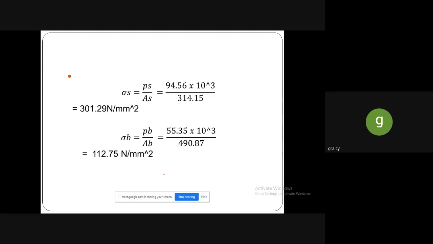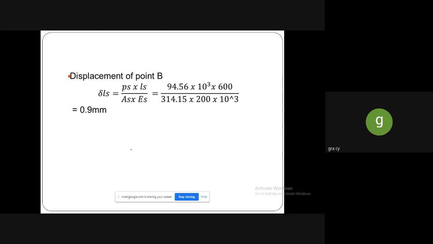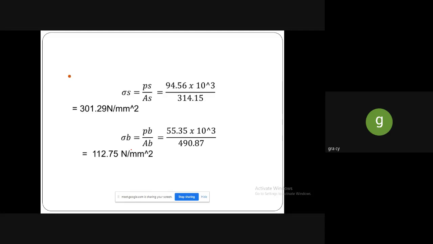After finding the load in steel and the load in brass, we have to find out the stress in steel and the stress in brass. Stress in steel is the load in steel divided by the area of the steel. After substituting these values, you will get 301.29 Newton per mm square as the stress in steel, and then the stress in brass, while substituting these values, you will get 112.75 Newton per mm square. So these are the stresses we found separately for the various materials, steel and brass.